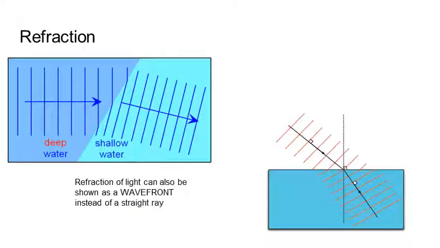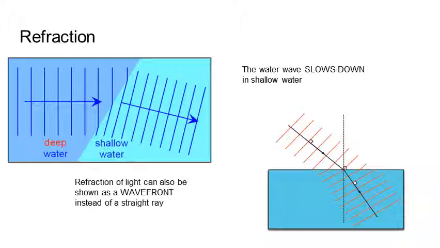Refraction can also be explained, rather than drawing a straight line for the ray of light or the waves, by thinking of the waves as a row of wave fronts, a bit like the waves coming across the ripple tank. If you use that idea, it's helpful to think that the edge of each wave hits the new material, and that's when it slows down and changes direction. Like, you could think of it as water waves traveling along and then slowing down when they get to the shallow water near the beach. They're going to change direction.